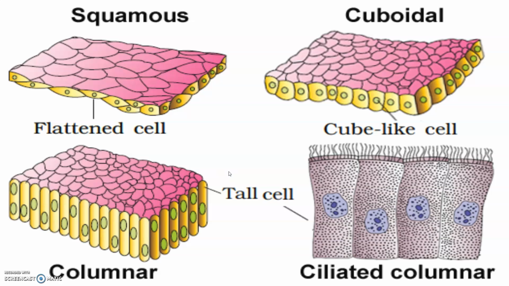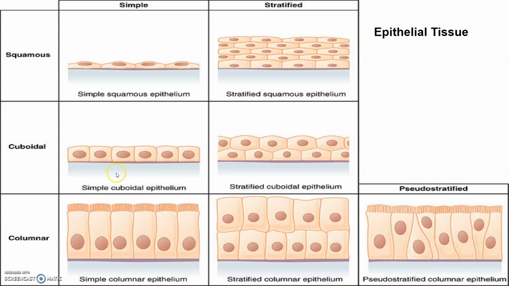Simple epithelium consists of a single layer of cells, like here, and functions in the lining of the body cavities, ducts, tubes. And the compound epithelium consists of two or more layers of cells. You can see here there are multiple layers of cells in the compound epithelium.